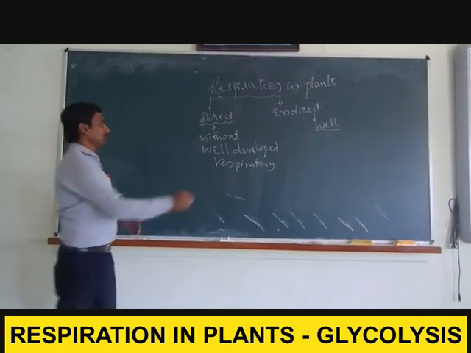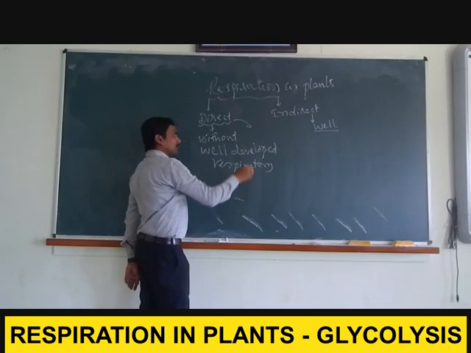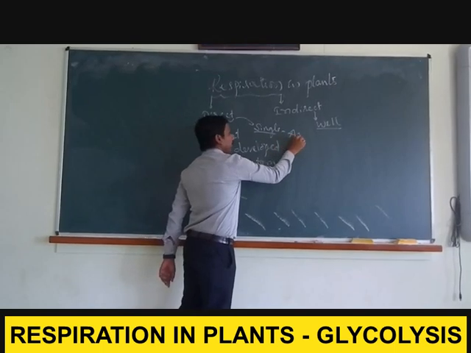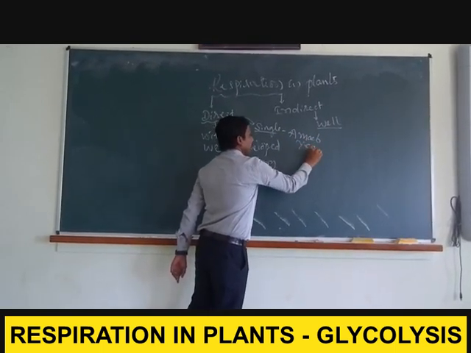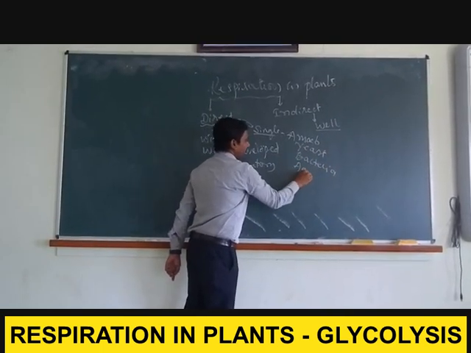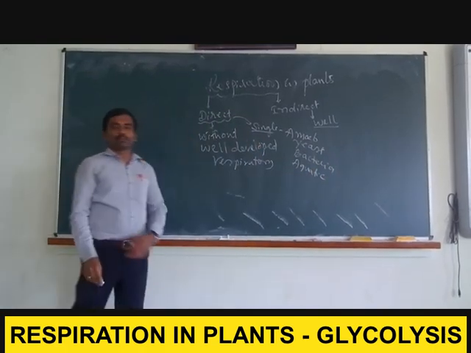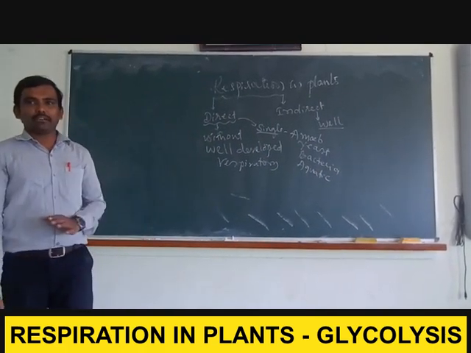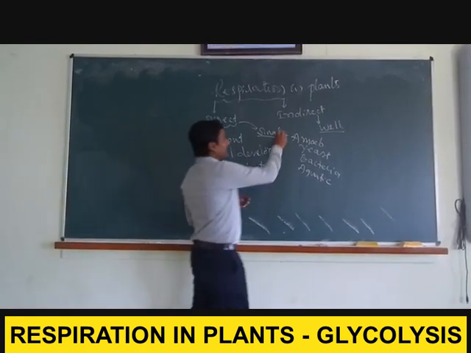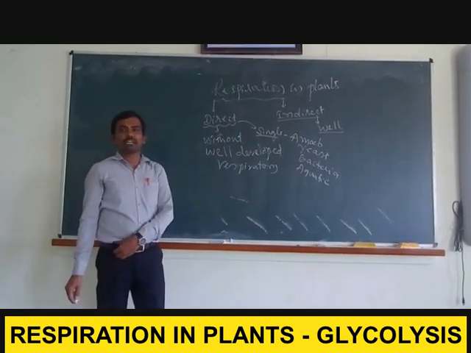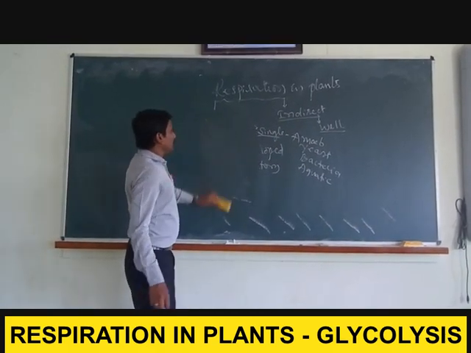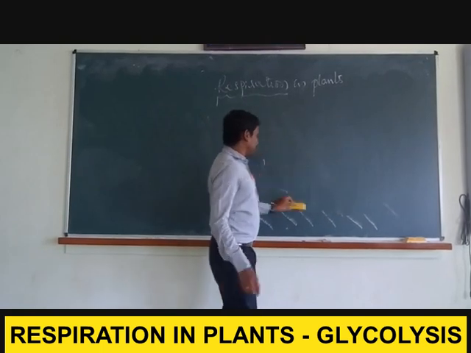But in most of the primitive organisms that we observe, like single cell organisms, for example amoeba, yeast cells, and bacterial cells, which are aquatic in nature, respiration occurs through the direct method, through the cell membrane by the phenomenon called diffusion or facilitated diffusion. But in most of the higher organisms, respiration occurs through the indirect method, through the well-developed respiratory system.